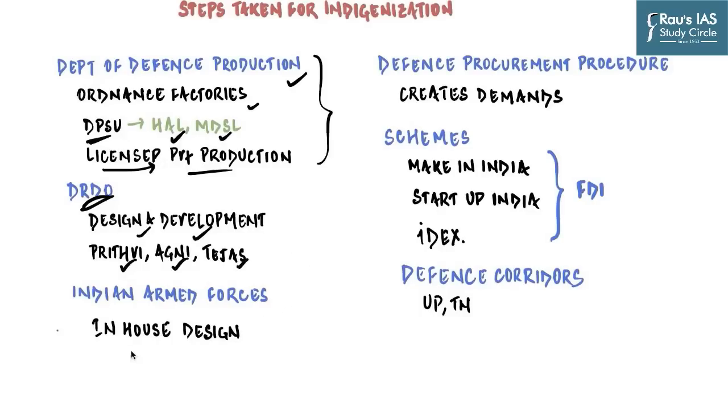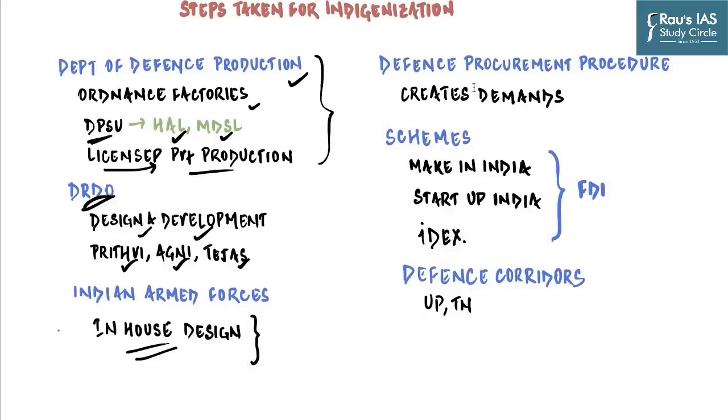Indian Armed Forces have their in-house design team and the wings, which parallelly run the program of designing of new weapons. Because ultimately they are the ones who are going to use it, and so they are the most well-placed agencies to understand their own needs and come up with some very rough draft or a very initial basic design which can then be communicated to DRDO for further development.